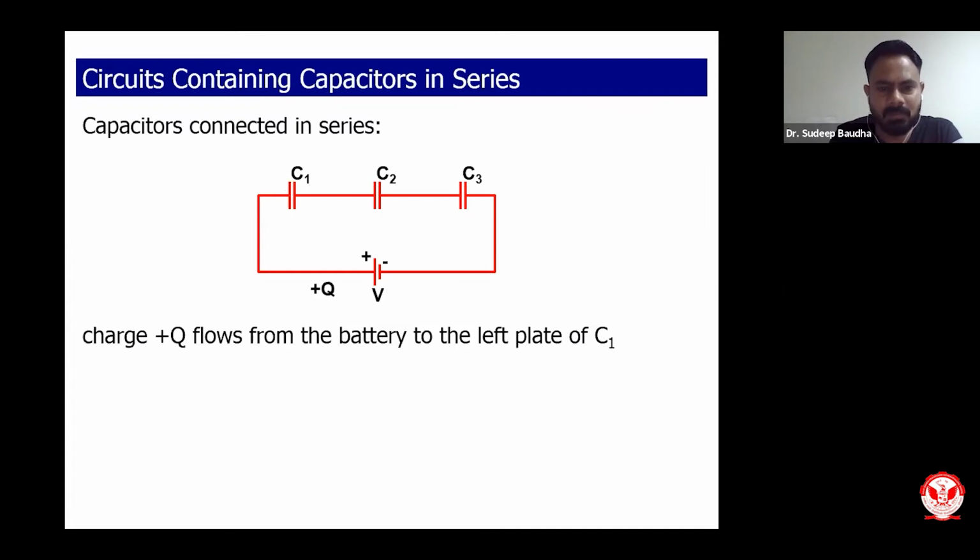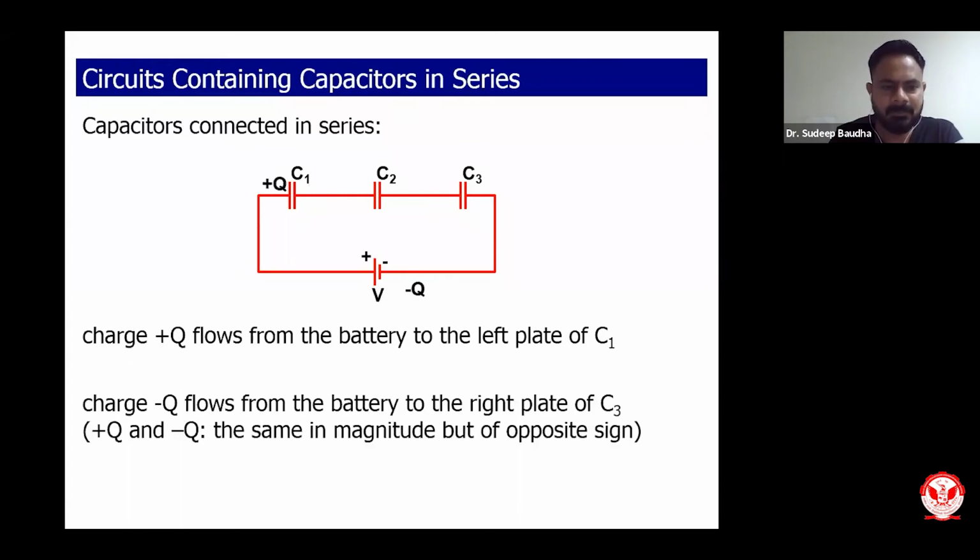So this is how the motion of charge will be. It goes from plus to there plus. So we have a plus polarity over C1. Similarly, negative goes over here, as you can see. So there will be negative polarity over here.